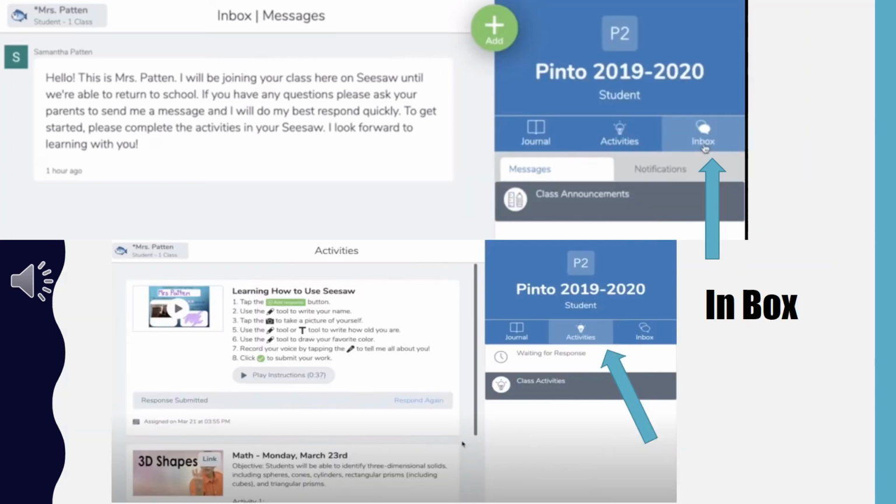On this screen, I don't have any new messages. If there were a new message, there would be a little red box and it would show a number that indicates how many messages that you need to read. Notice that in the same area as your inbox, you might also select Journal or Activities. If you click on Activities, it will show you class activities. These are all of the different activities that you have completed. If you see waiting for a response, that means that it is an activity that you still need to complete. Alright, let's head back to the journal.